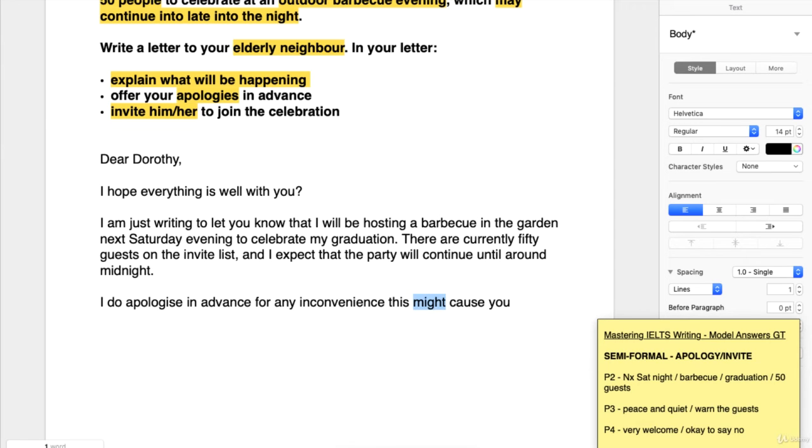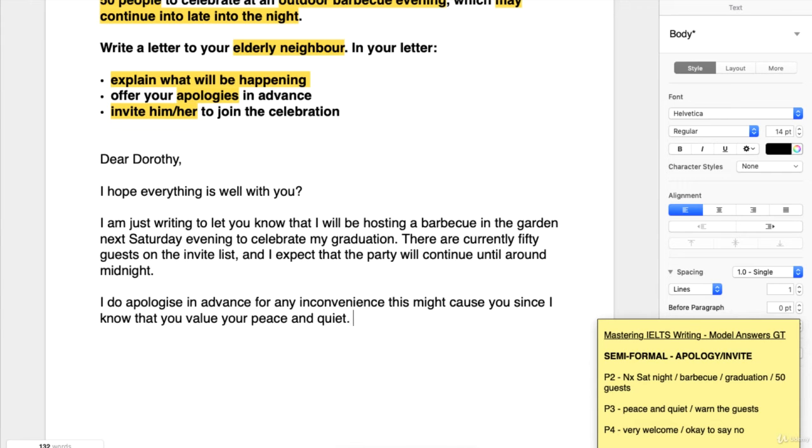Notice the modal verb there to say it's not definitely going to cause you inconvenience, and I don't want to assume anything, but it might do. And why would it cause her inconvenience? Well, because I know that, and here we go, we've got the plan here, peace and quiet. And we can use the nice verb value. You find this thing important. You value your peace and quiet.